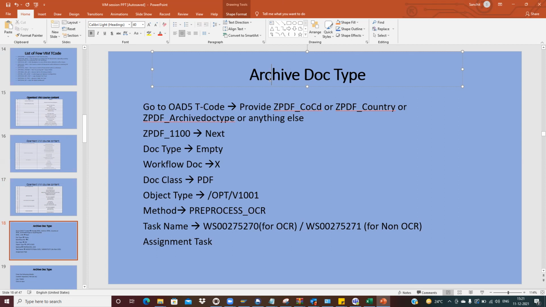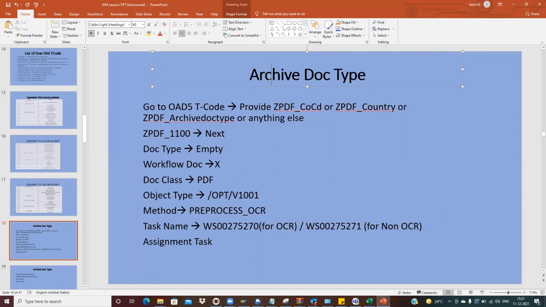At that point of time, my archive doc ID gets created. For any unique doc ID, there is an archive doc type. Whenever we do scanning, we do scanning based on the archive doc type.